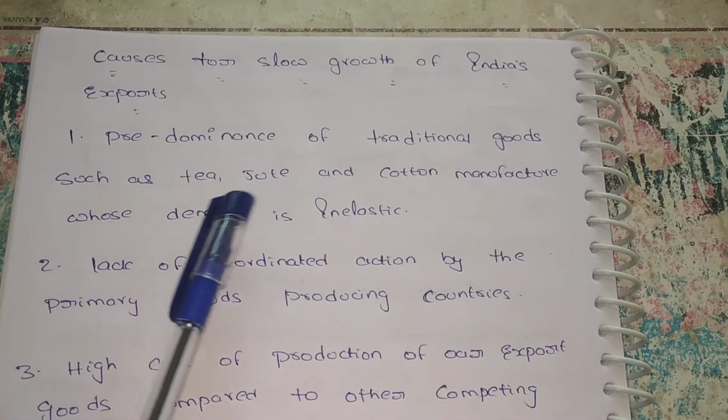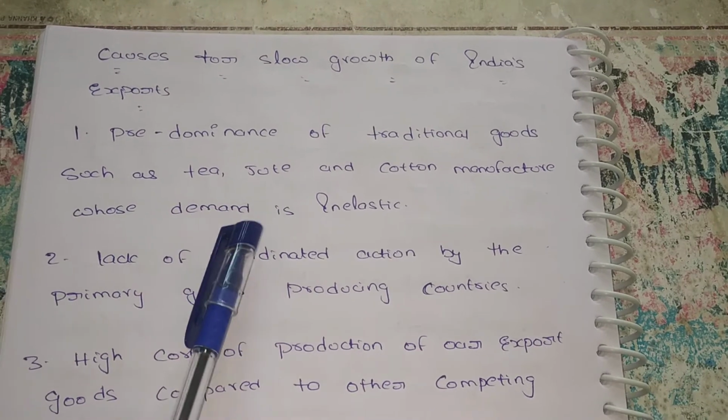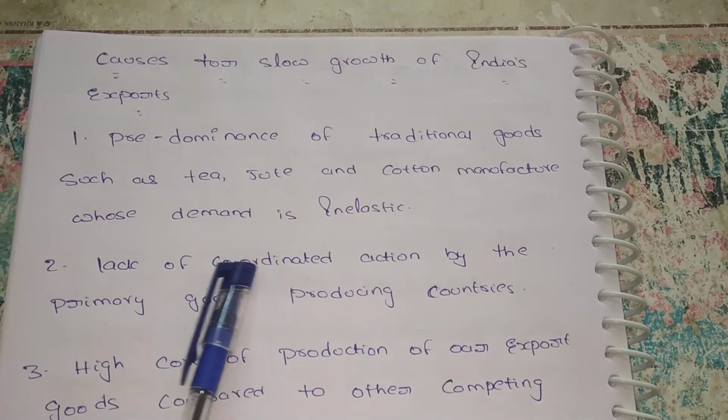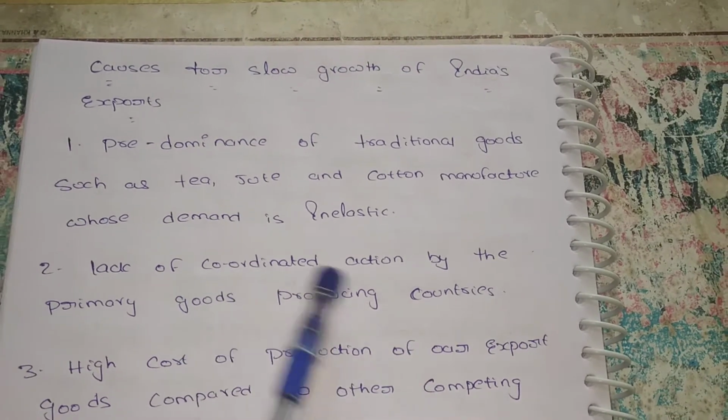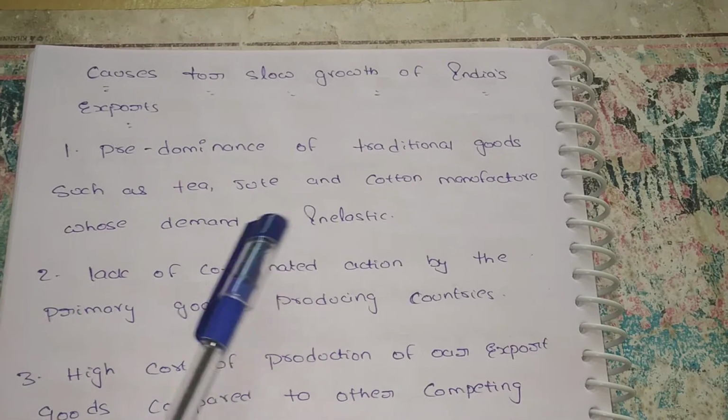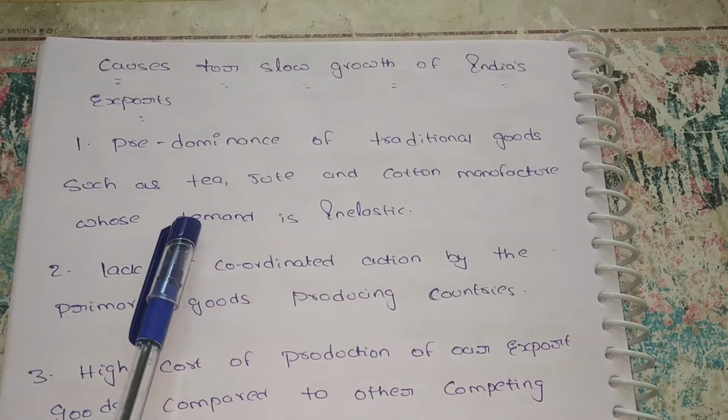Predominance of traditional goods such as tea, jute and cotton manufacturing, whose demand is inelastic. This means that even if the price increases or decreases, there is no change in demand, so we are unable to export these goods. The exports are very low.